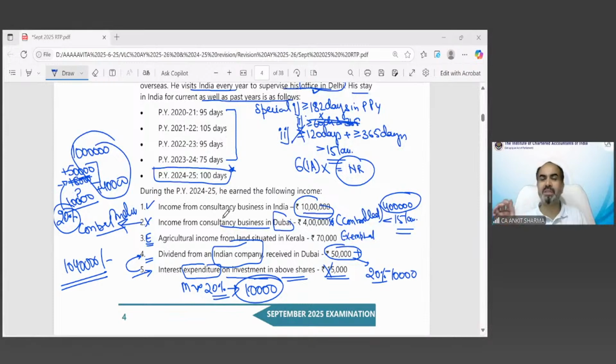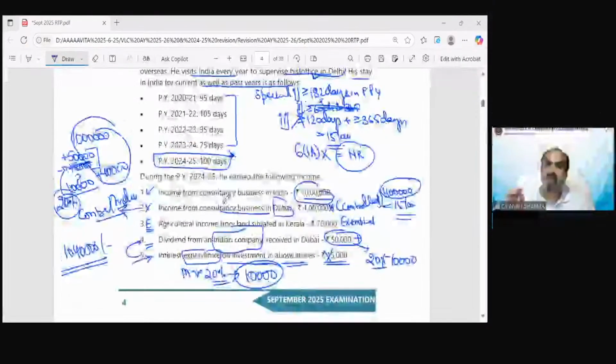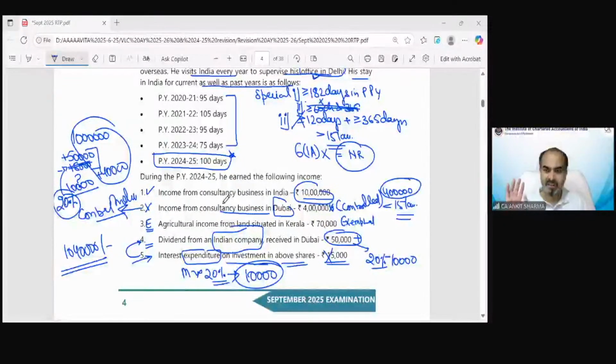In case of business, if your turnover does not exceed 2 crore rupees, then for any business you have an option of the presumptive taxation scheme under section 44AD, which says that you can declare your income at 6% or 8% of the gross turnover. In this question, because all the amount has been received in checks, the question has mentioned that.